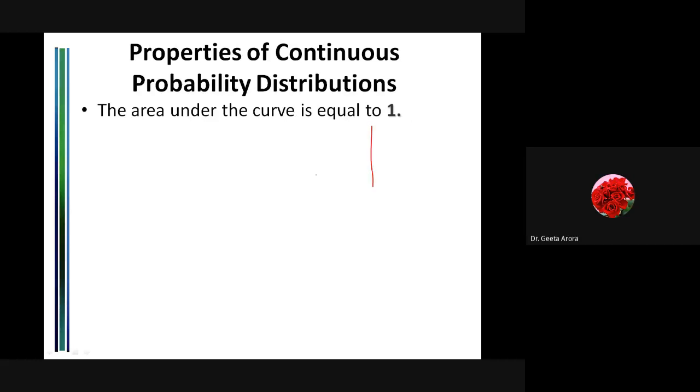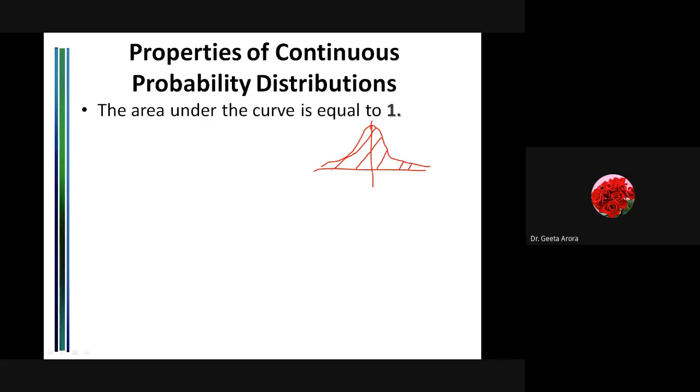If I draw a normal curve, then whatever area falls under this curve, the sum of this area is equal to 1. Or I can say the whole area. You will see that this is the important property that we are going to use throughout while doing the examples.